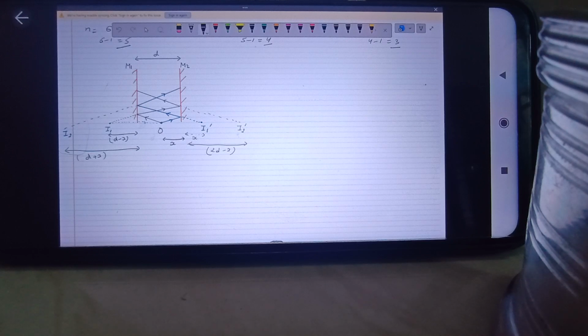Ma'am, I'm not able to understand how you got D plus x and 2D minus x. Yes, okay, I'll tell you. We know the second object for M2. Which position is the second object for M2? Is I1 the second object for M2? M2 is the mirror.